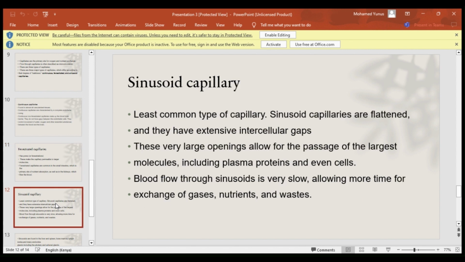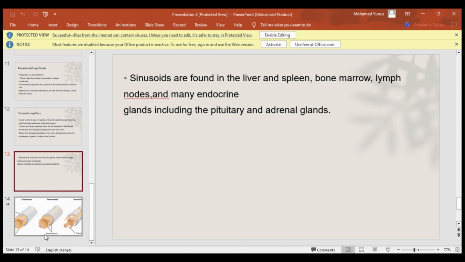Then we also have the sinusoid capillaries. These are the least common type of capillaries. Sinusoid capillaries are flattened and they have extensive intercellular gaps. These very large openings allow for the passage of the largest molecules, for example, plasma proteins. They also allow even the passage of cells. For example, white blood cells can easily penetrate the sinusoid capillaries. Blood flow through sinusoids is very slow. The slow blood flow allows more time for gaseous exchange, nutrient exchange, and exchange of waste products.